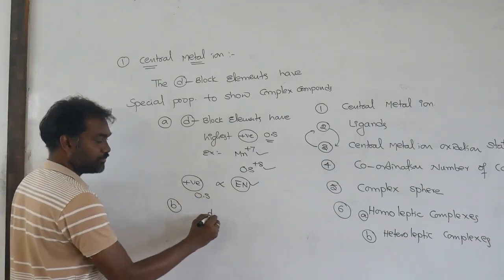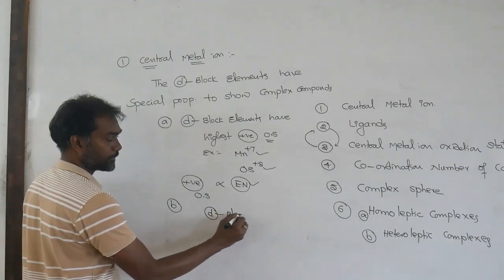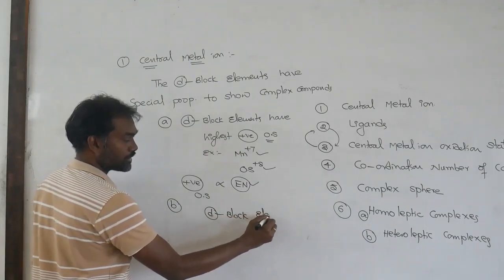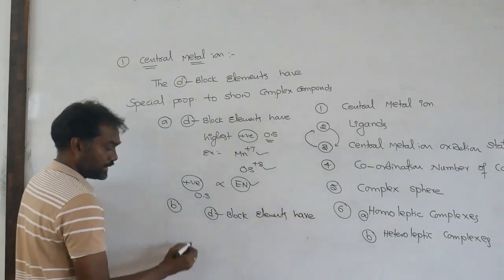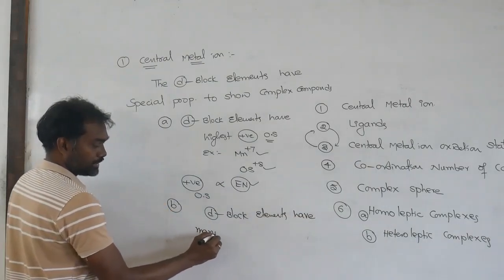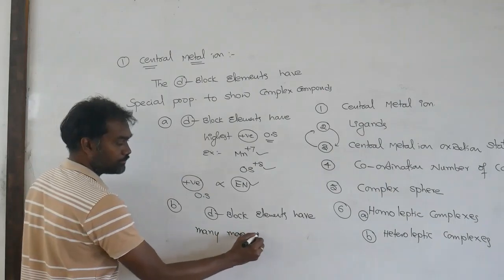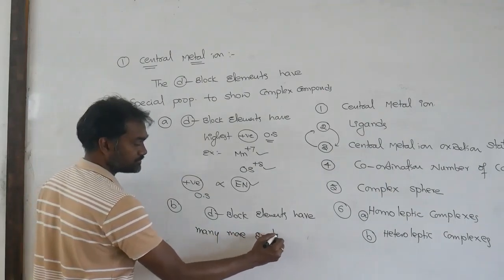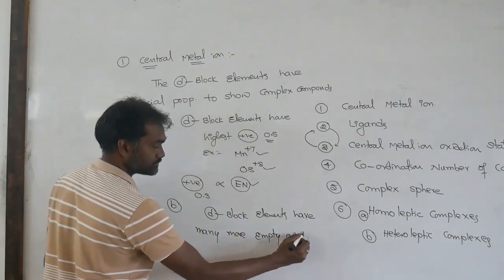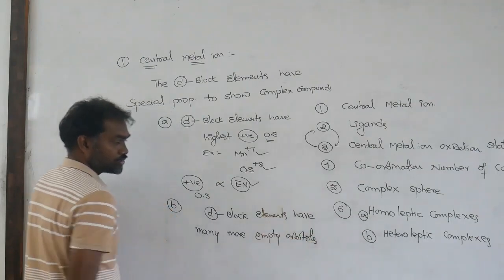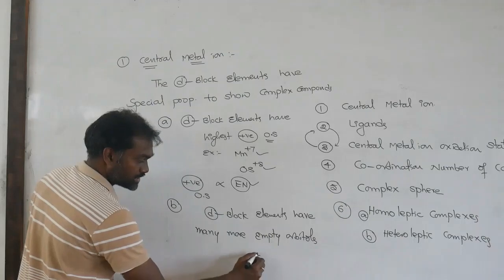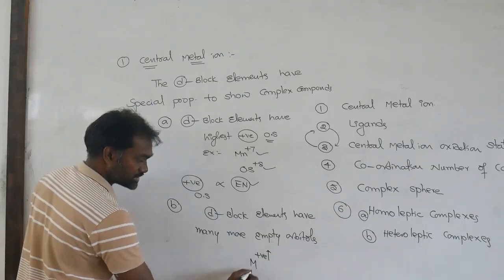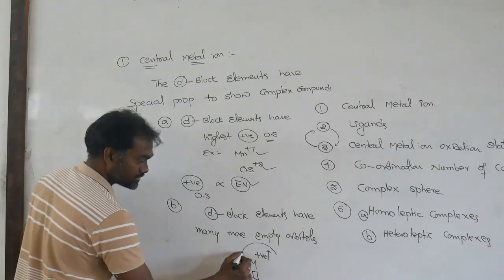So D block elements have many more empty orbitals. See, they have a high positive oxidation state and empty orbitals.